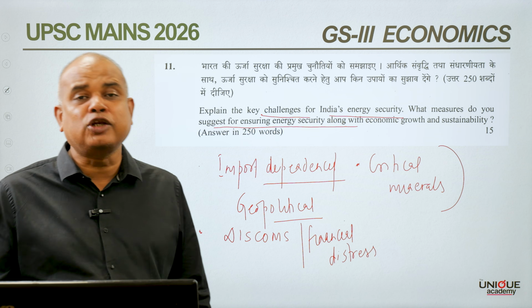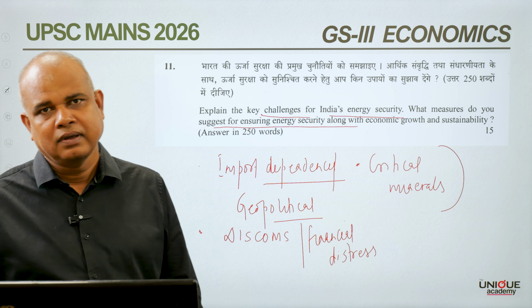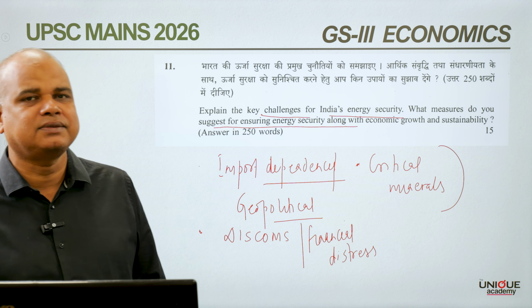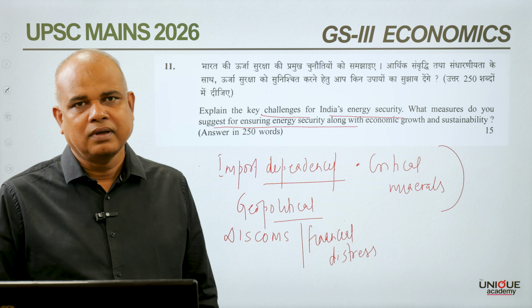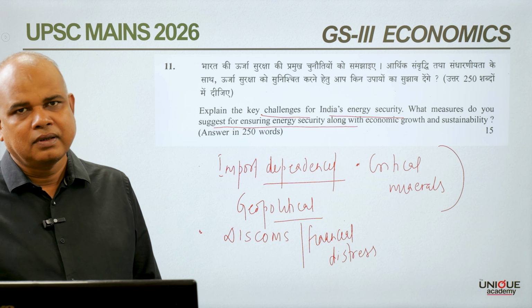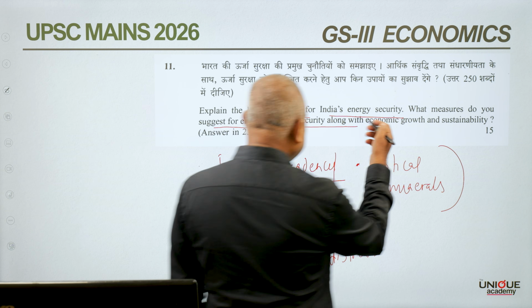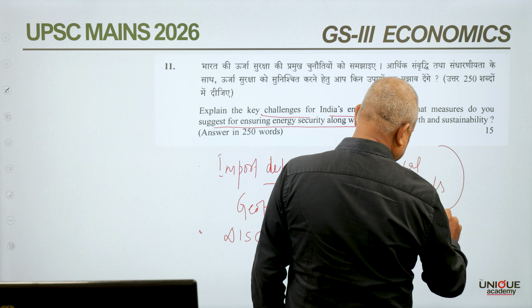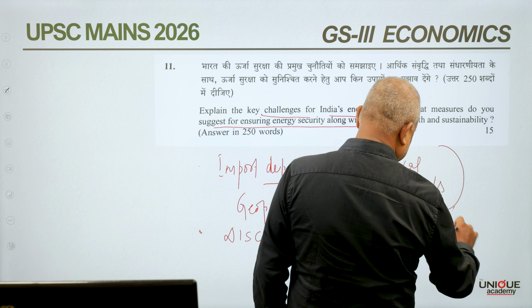So this distress needs to be resolved. We need to come out with sustainable solutions. The next important challenge is larger thermal dependence, or coal energy dependence.